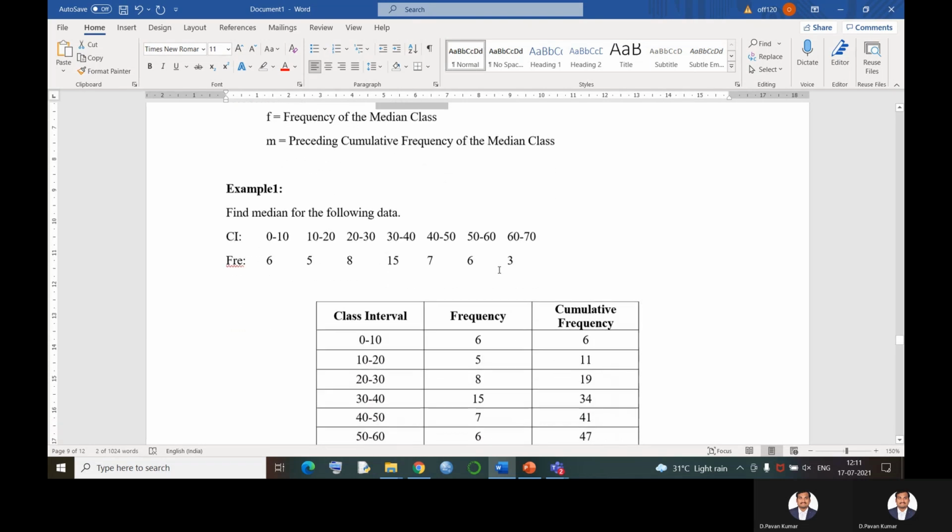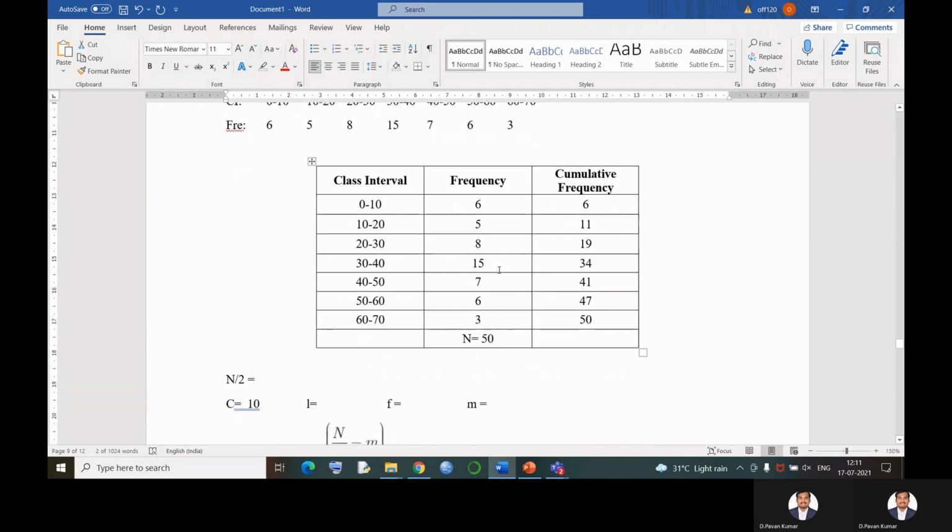Now to find out that median class, I will find out n by 2. Since n is 50, n by 2 will become 50 by 2, that is equal to 25. Now try to observe this 25 in this cumulative frequency. 25 lies at the value of 34.